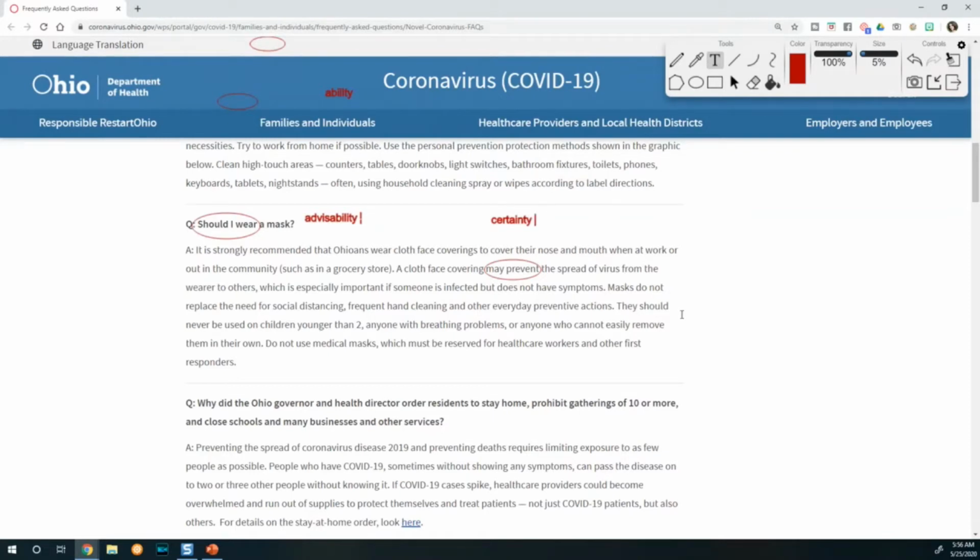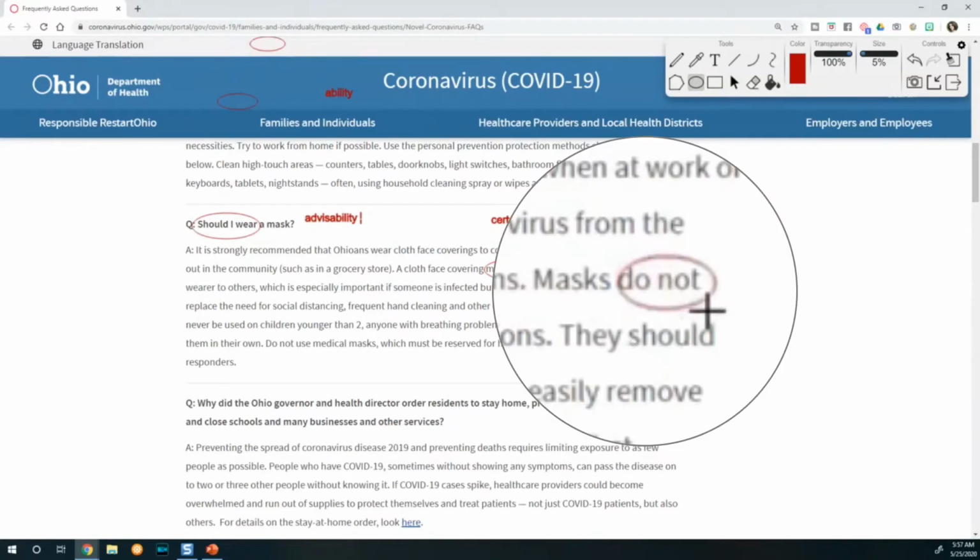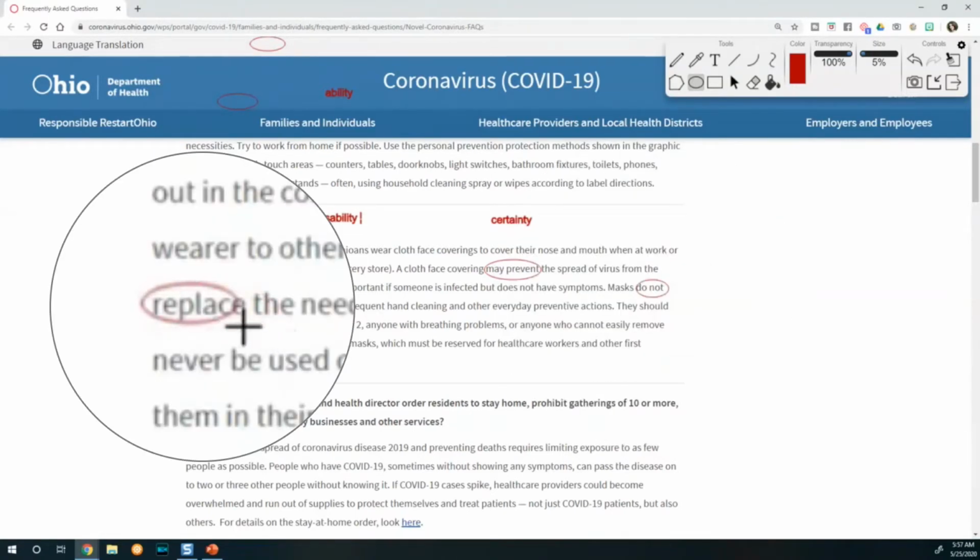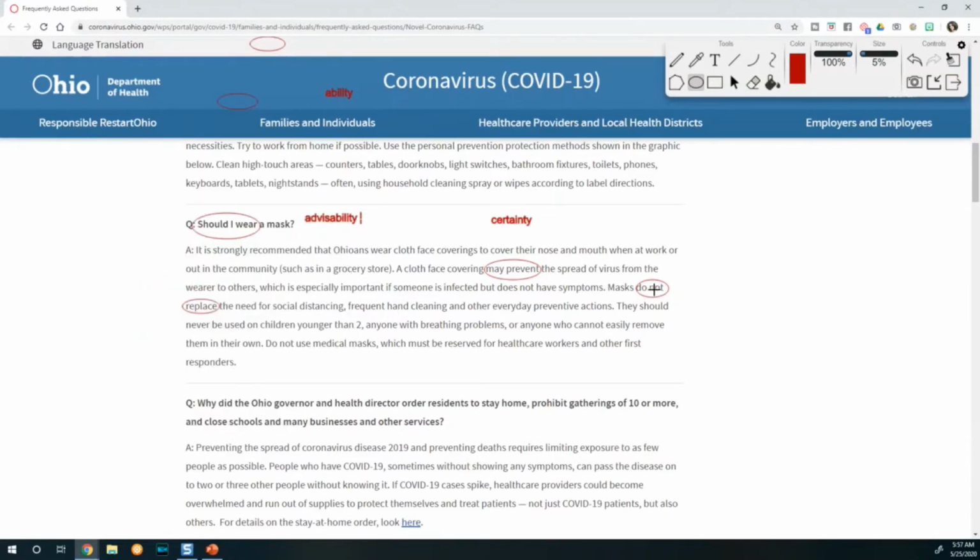Okay, so these are the modals that we're focusing on in this unit. Right here it says masks do not replace the need. So I'm just going to highlight those do not replace. And I know, yes, there are no modals here, right? And I'm just pointing out that when we know something for certain, like 100%, then we don't use any modals at all.